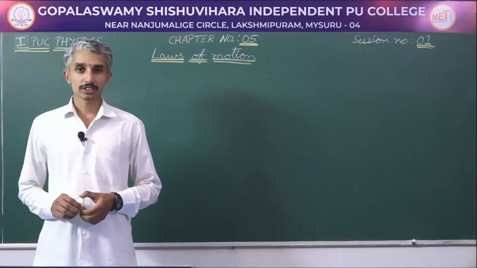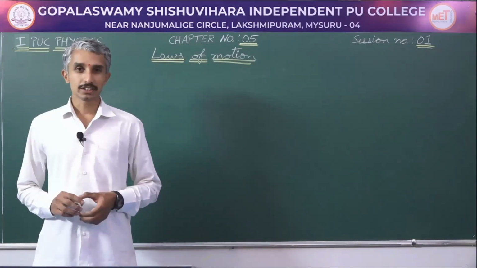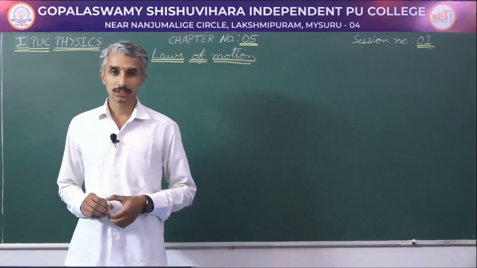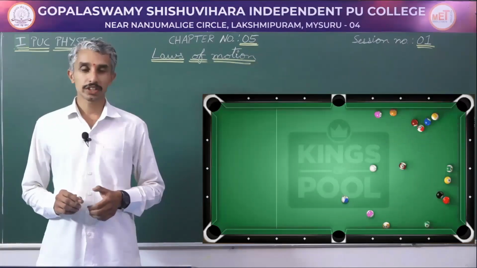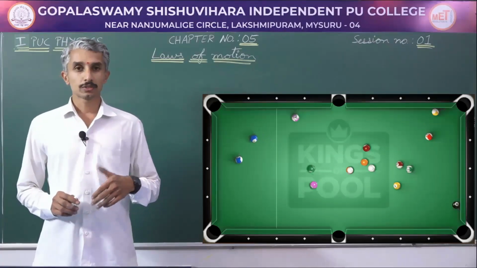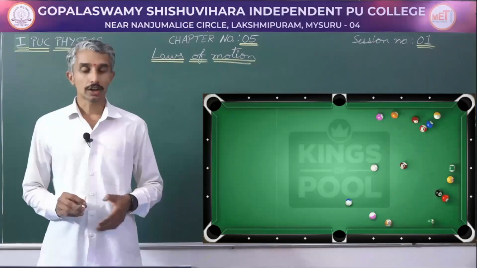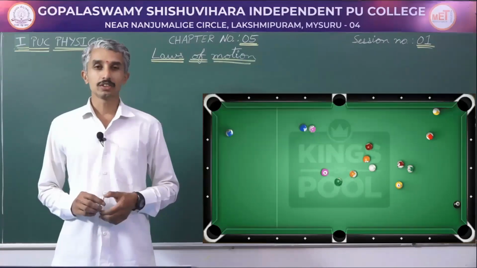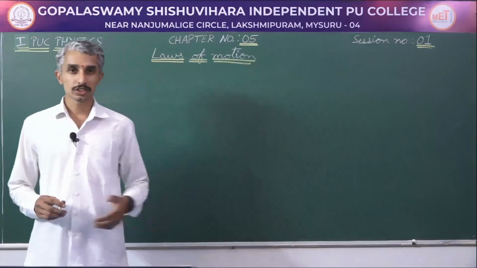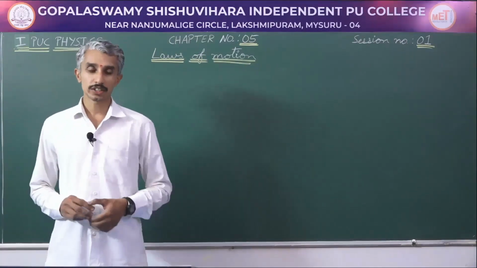All these three demonstrations we have already seen in the game of carom or in the game of snooker. There you can see the change of state from rest into motion, or from motion into rest, or change of direction of an object. There you come across these three demonstrations regularly.